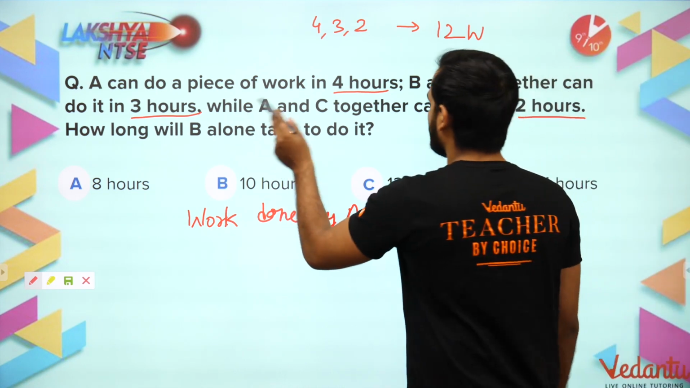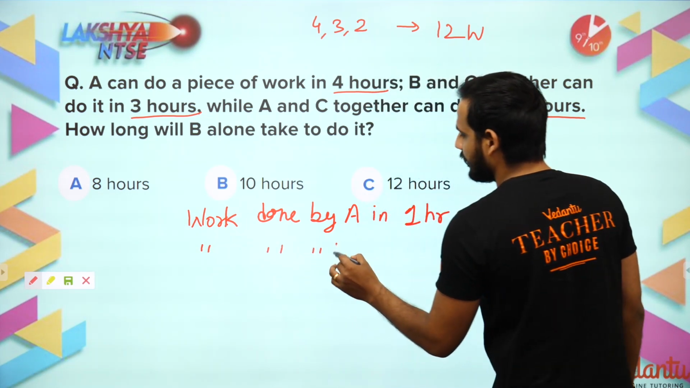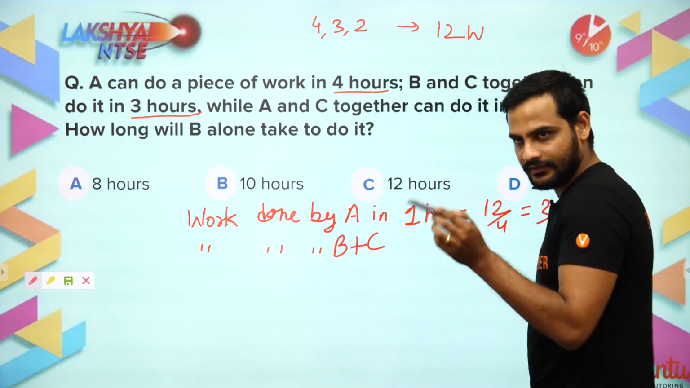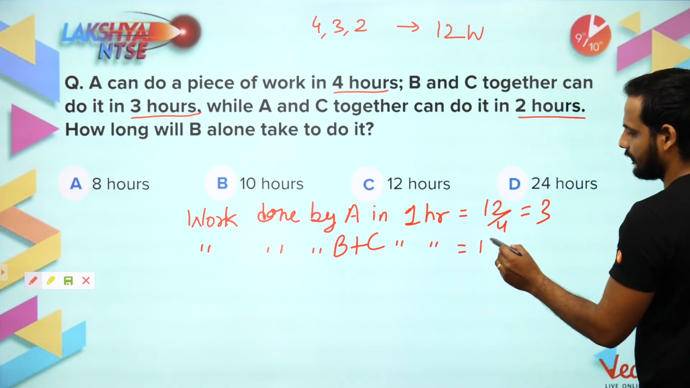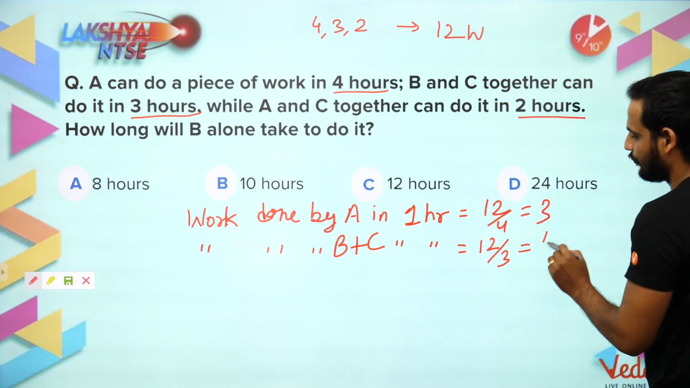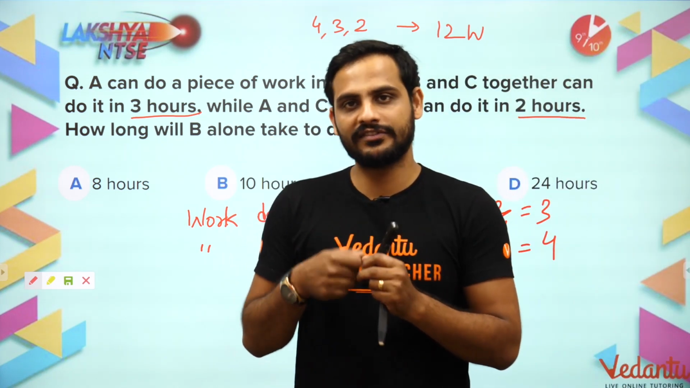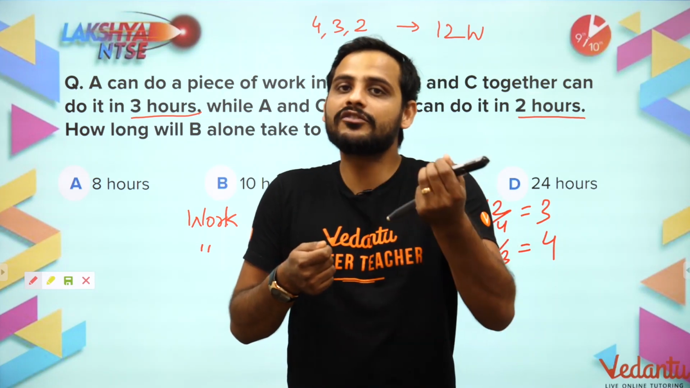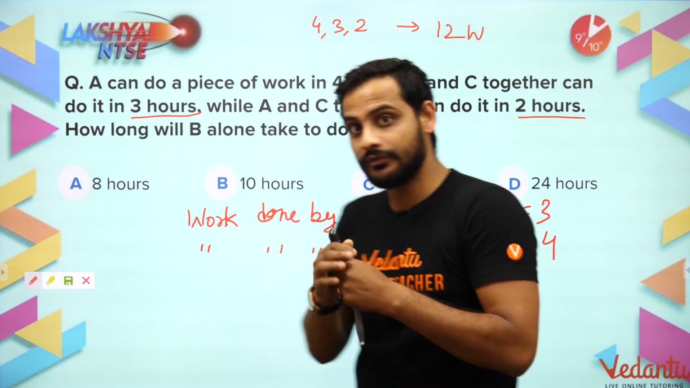Similarly, they are saying B and C together do it in 3 hours. So work done by B plus C in 1 hour will be 12 by 3, which is 4. That means B and C together are completing 4 work. Now this can be C is doing 1, B is doing 3, or B is doing 2, C is doing 2, or B is doing 3, C is doing 1. Anything could happen, right? So we don't know that.